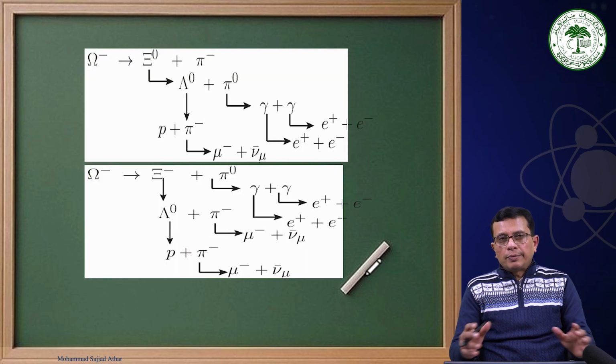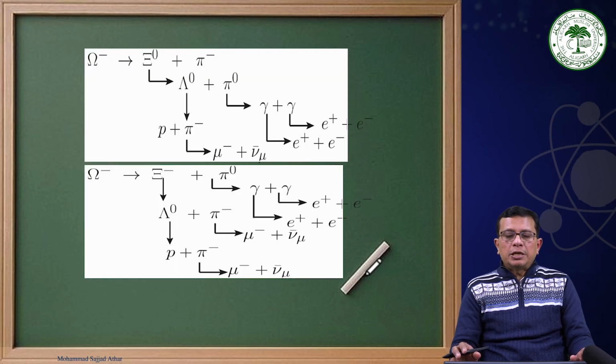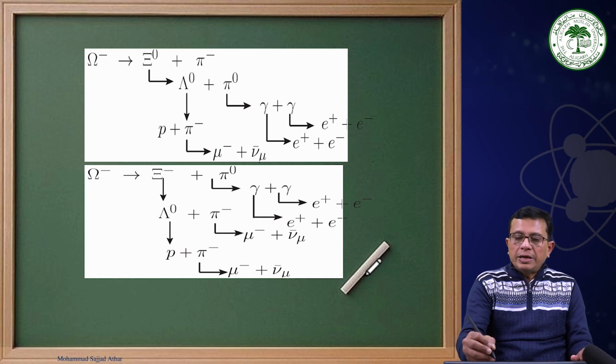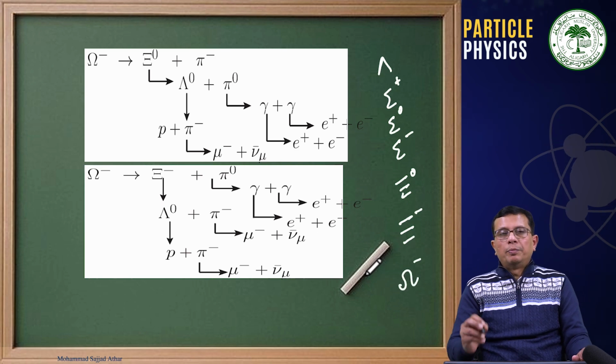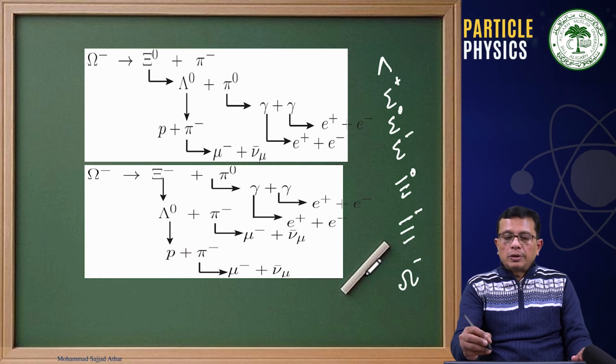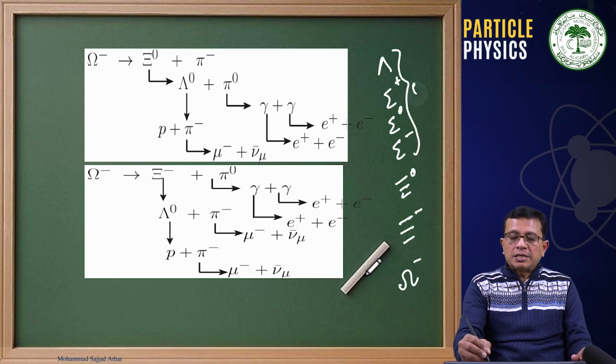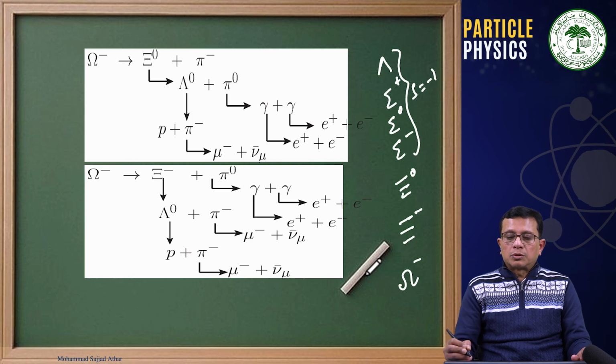Now, when more experiments were done, it was found that not only do we have lambda, or sigma plus, sigma 0 or sigma minus, we also have cascade 0, cascade minus, and omega minus. Now, these four were assigned strangeness -1.